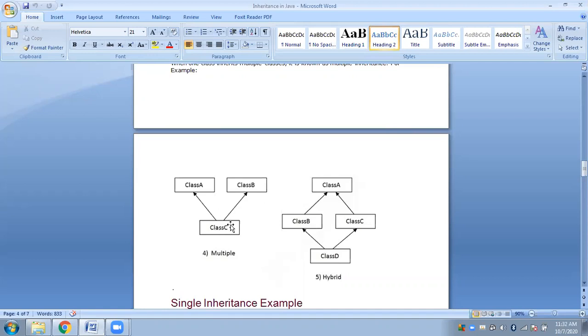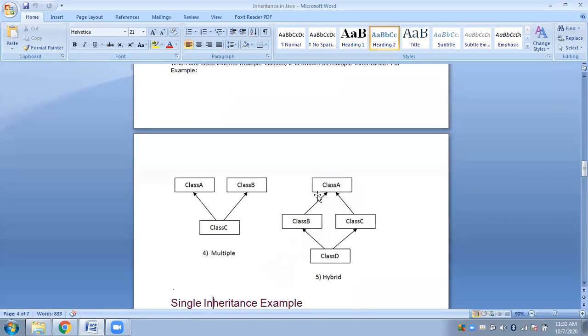This is multiple inheritance, as I said, having two base classes and one derived class. You can have any number of base classes, by the way. Then we have hybrid, which is just a mixture. Here in this hybrid we have shown the different types of inheritance. First we have one base class and two derived classes. So what is this? This is hierarchical, right? And then from the two derived classes we have another derived class, so this is multiple, right?